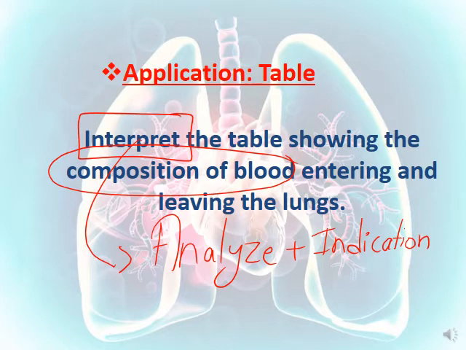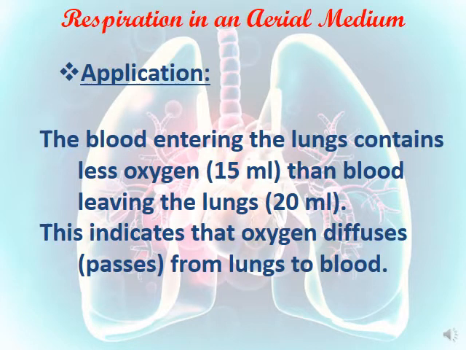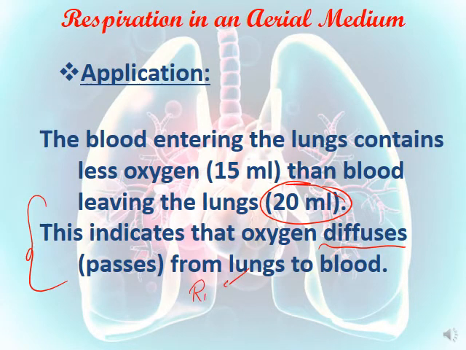Okay, so before we start, you have to know that interpret is analysis plus an indication. The blood entering the lungs contains less oxygen, 15 milliliter, than the blood leaving, which is 20 milliliter. What does this indicate? This indicates that oxygen diffuses from the lungs, a medium rich in O2 gas, to the blood, which is poor in O2 gas.